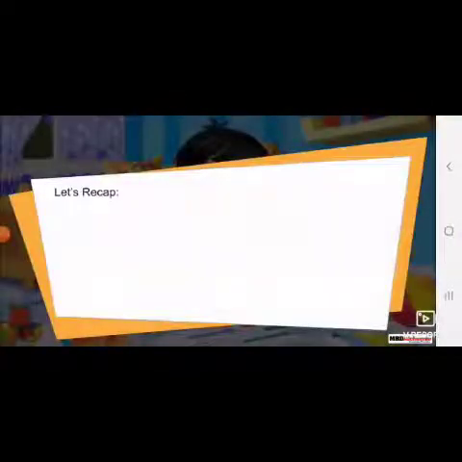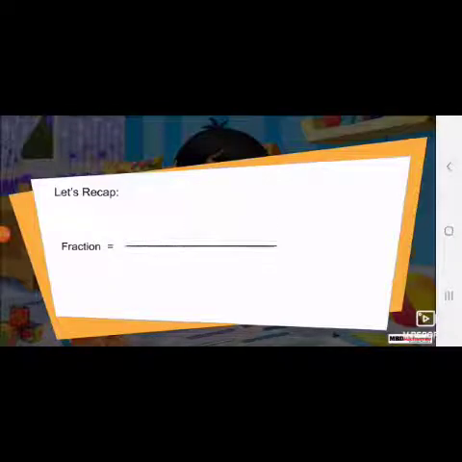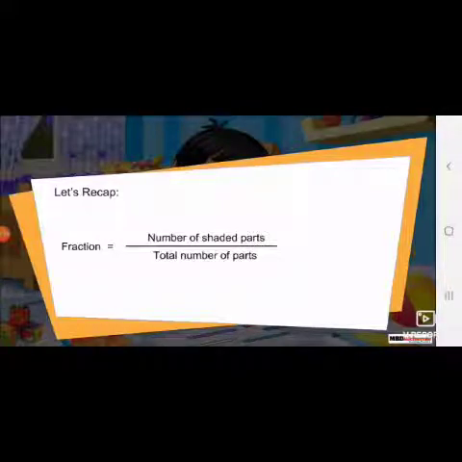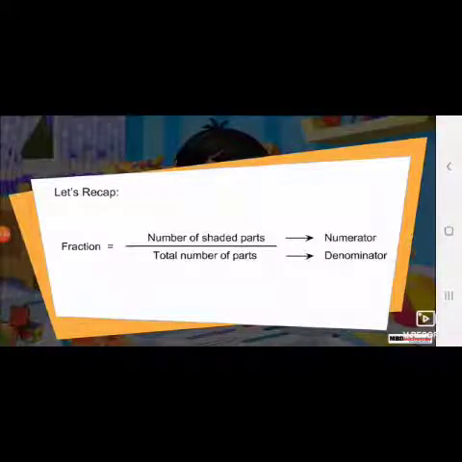Let's recap. A fraction is written by writing two whole numbers that are separated by a line. We write the number of shaded parts above the line and the total number of parts below the line. The number of shaded parts is called the numerator and the total number of parts is called the denominator.